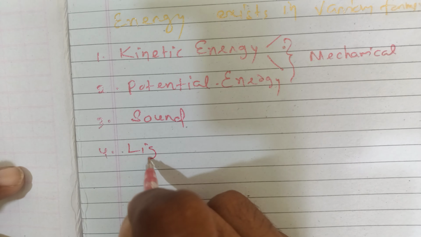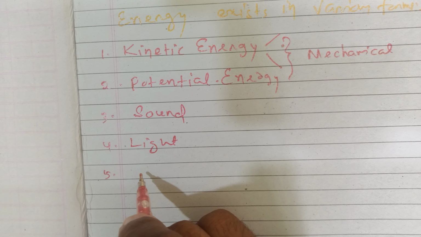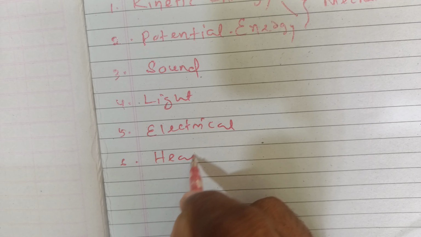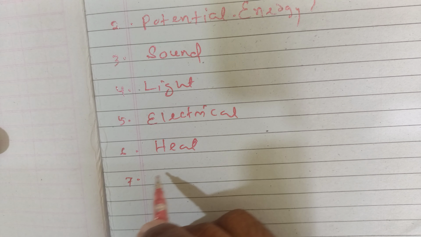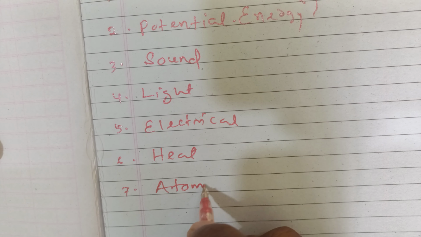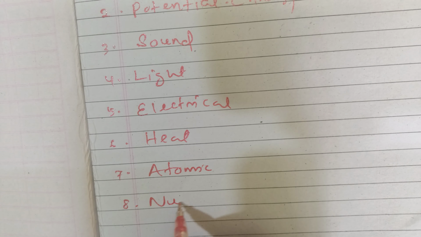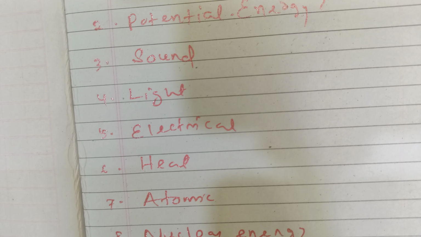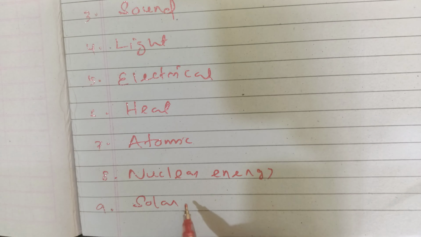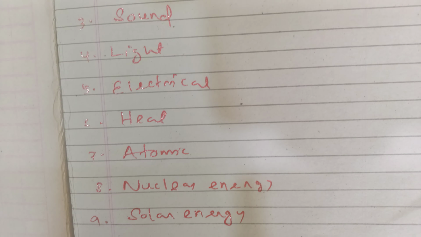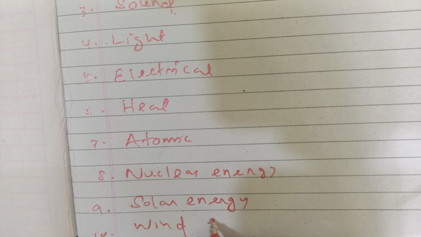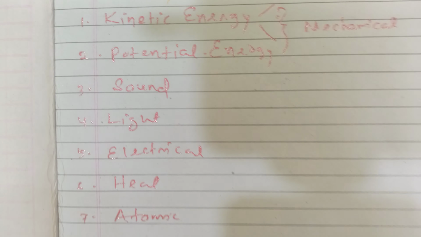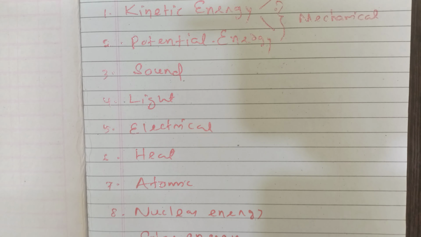Fourth one is light energy. Fifth one is electrical energy. Sixth one is heat, that is also a form of energy. Seventh one is atomic energy. Eighth one is nuclear energy. Ninth one is solar energy. And we also have come across the word wind energy. And there are also many other forms of energy which we study in physics.